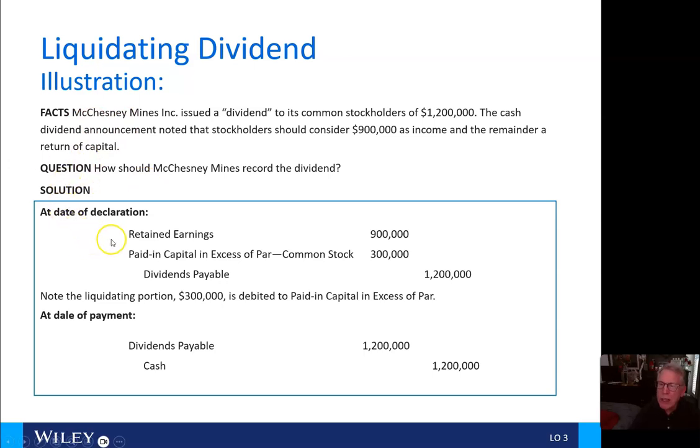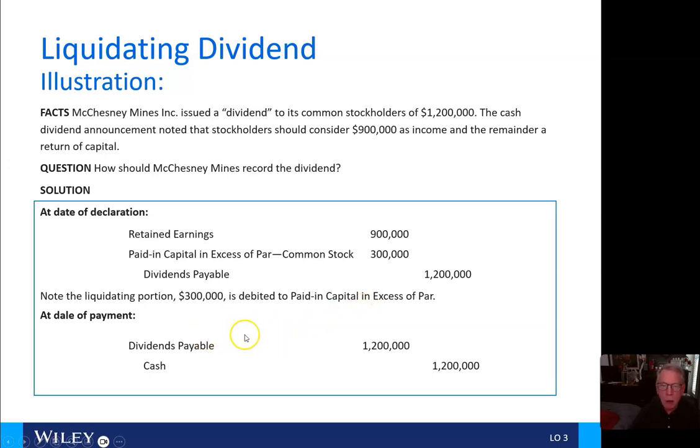At the date of declaration, we're going to debit retained earnings for the $900,000, and then we're going to have paid-in capital in excess of par common stock for $300,000, and the credit then would be the dividends payable of $1.2 million here. Note that the liquidating dividend here, this $300,000, is debited to paid-in capital in excess of par.